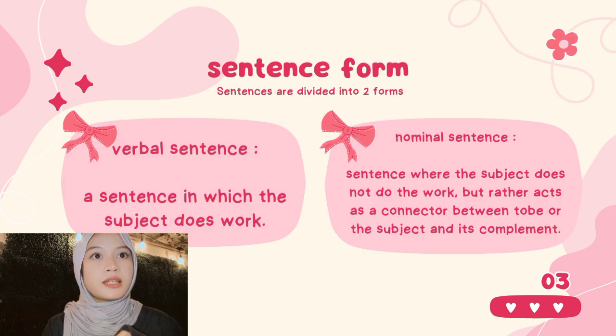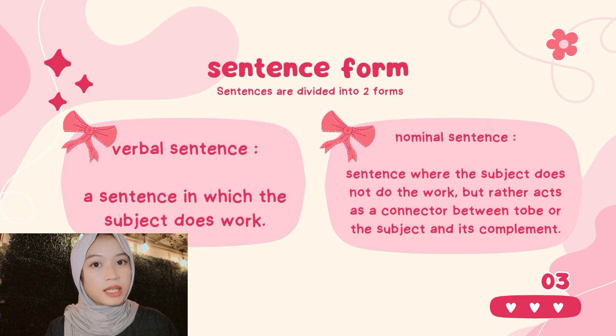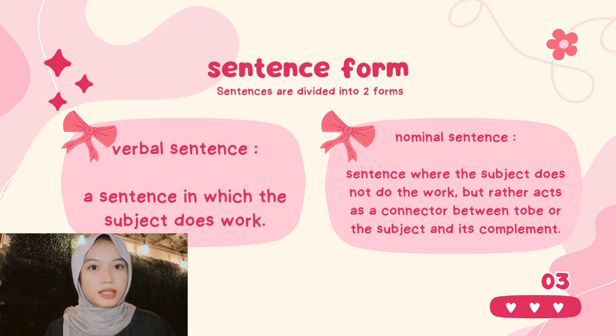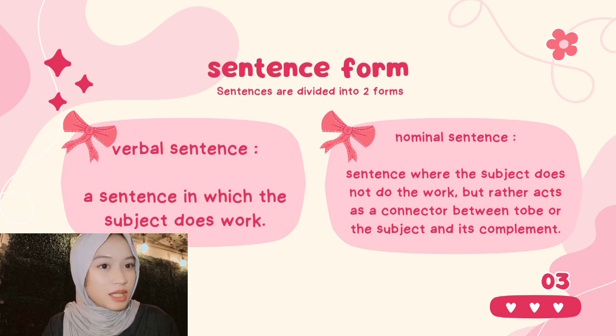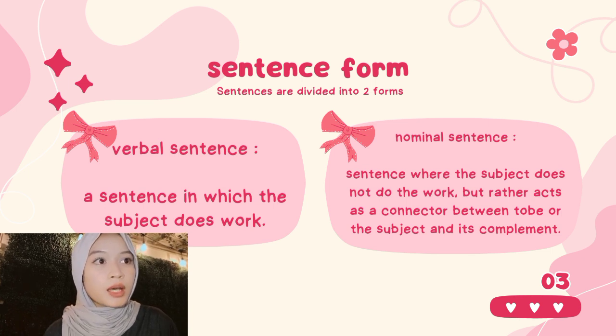In the next slide, there is sentence form. Sentences are divided into two forms: verbal sentence and nominal sentence. A verbal sentence is a sentence in which the subject does work. A nominal sentence is a sentence where the subject does not do the work, but rather acts as a connector between to be, or the subject, and its complement.